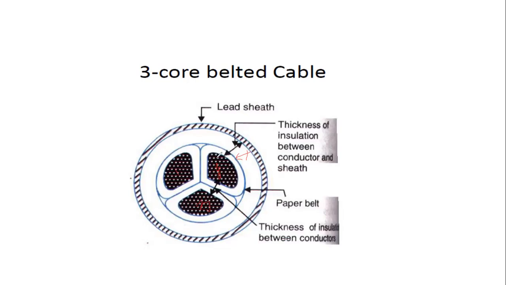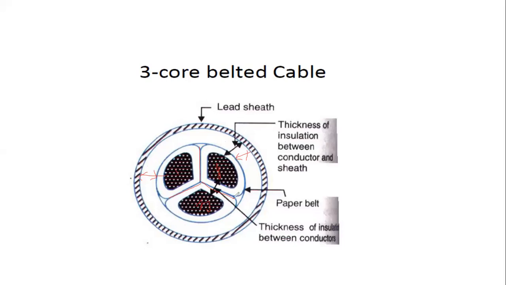These 3 cores are insulated from each other. This is the insulation between this core and this core, and between this core and this core we have the insulation, and between this core and this core we have another insulation. This gap is called the thickness of insulation. The layer is covered with the lead sheath. This is the overall cross section of the 3-core belted cable.